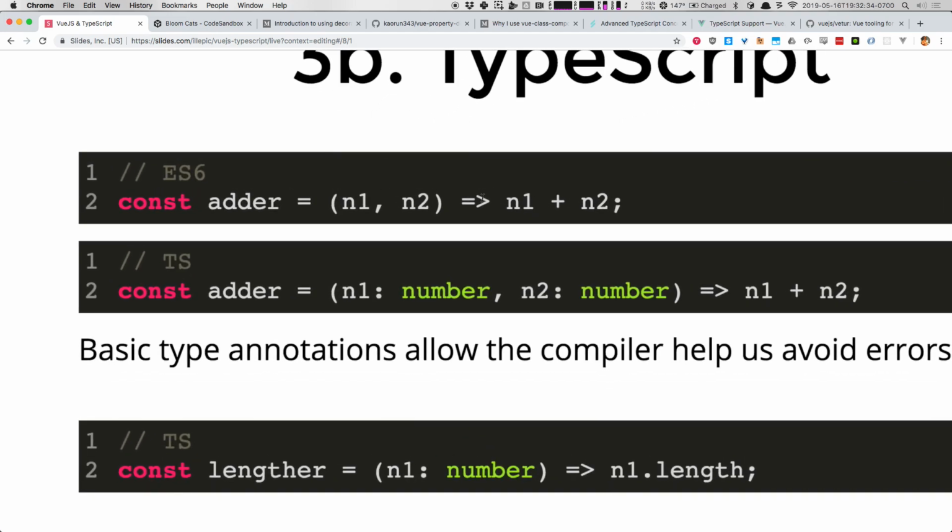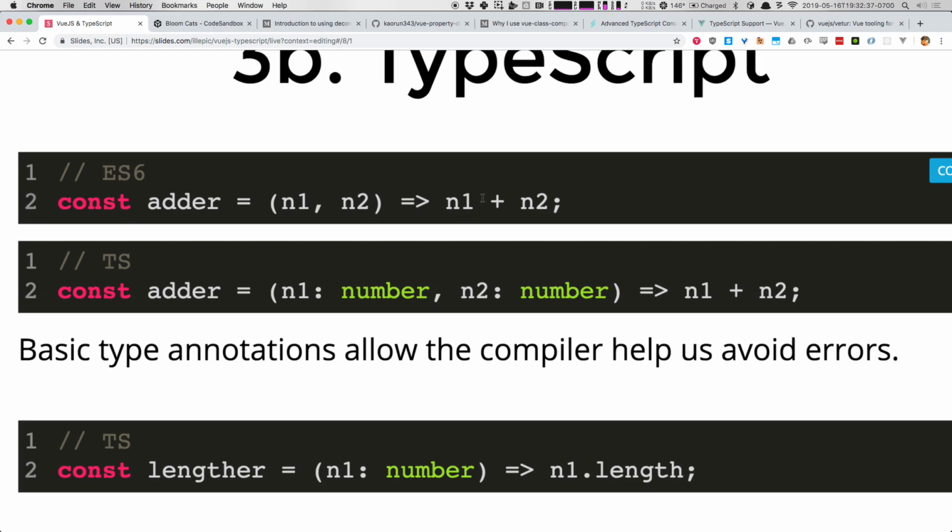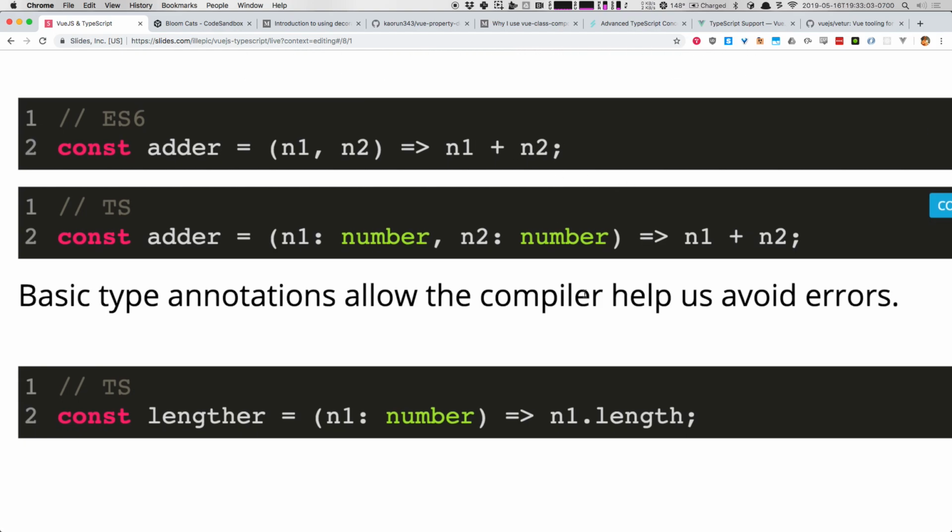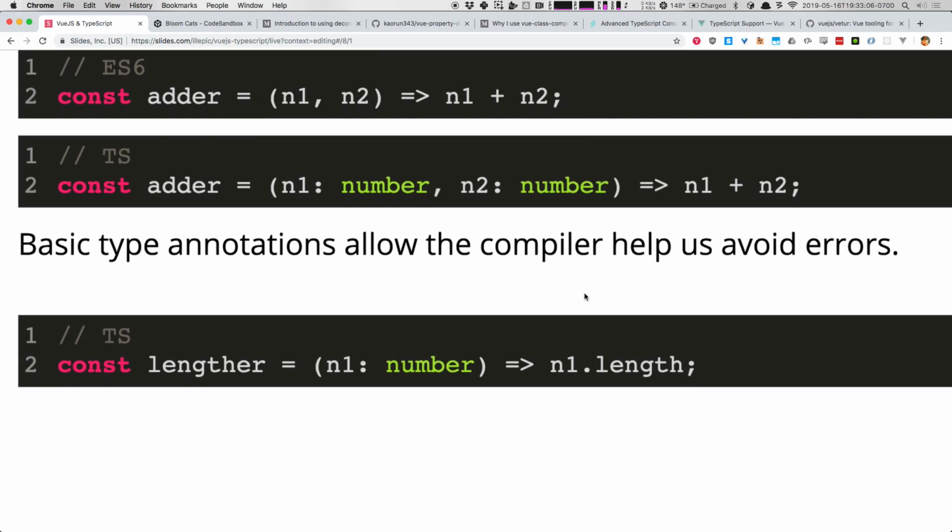So we've got an adder function right up top here. N1, N2, we simply return n1 plus n2. Well, in TypeScript, we have to be pretty specific about what we expect. Now, of course, our use case says obviously I'm going to add, but I've been on some projects where it seemed pretty obvious what we were going to do in the body of the function, but arguments that got sent in were not necessarily up to speed on that. So let's take a look at, can someone tell me what's wrong in our second lengther function?